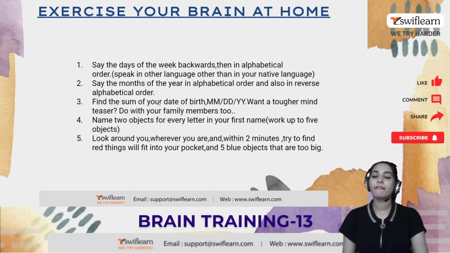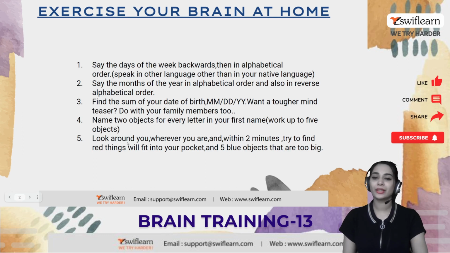And the third one, find the sum of your date of birth: month, date and year. Do you want a tougher one? Do it with family members too. The next one is name 2 objects for every letter in your first name. When you become a pro, work up to 5 objects. You will do it. That's a lot of fun.